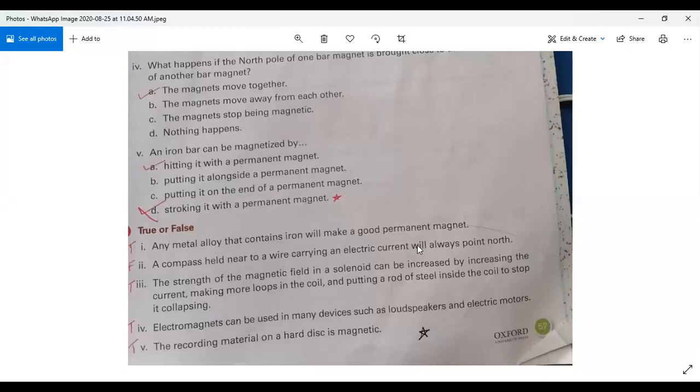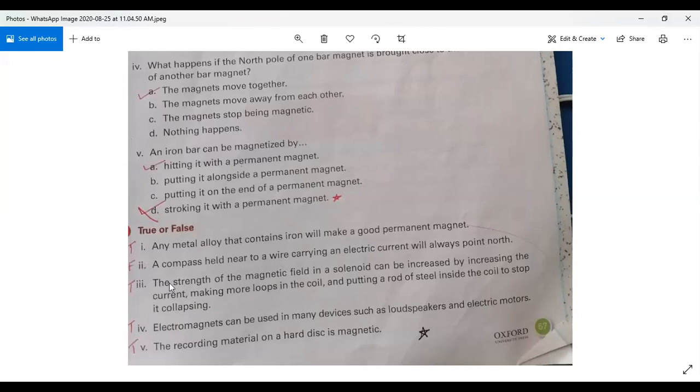Now question number two: a compass held near to a wire carrying an electric current will always point north. This is false. We have discussed that in a magnetic field, when we put an electric wire near a compass, due to the electricity the field forms circles, and all the circles are concentric. Concentric means that all circles have the same center point. So this is the wrong answer. Number two is false.